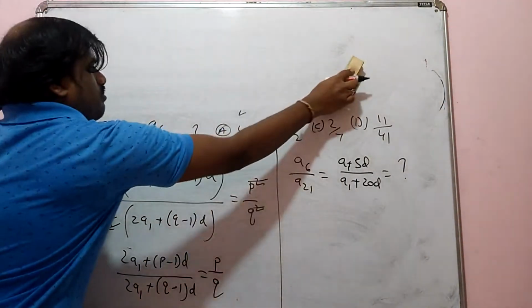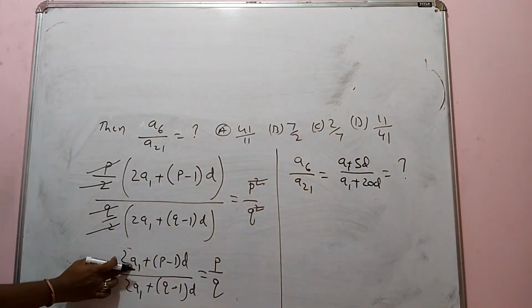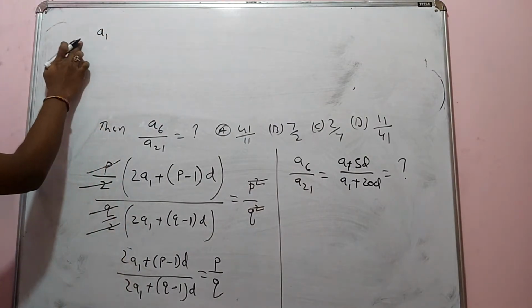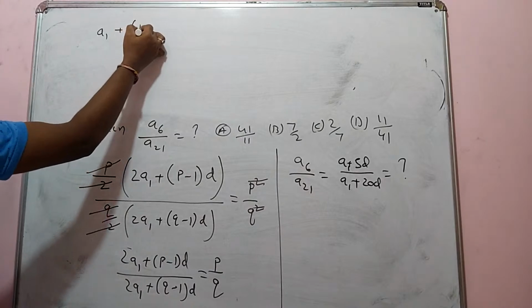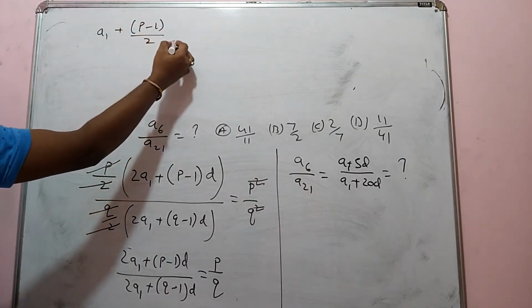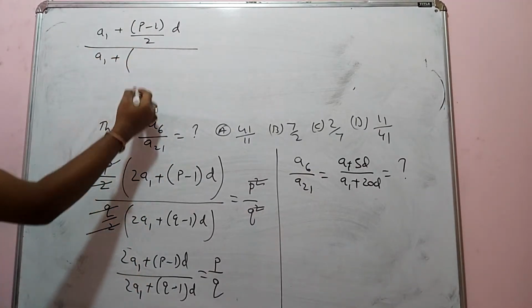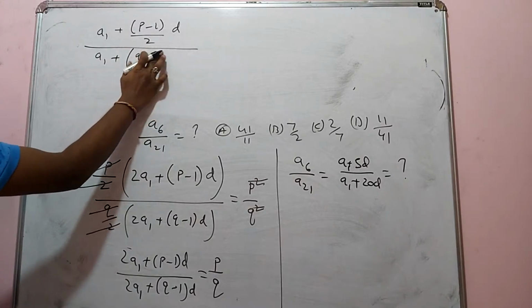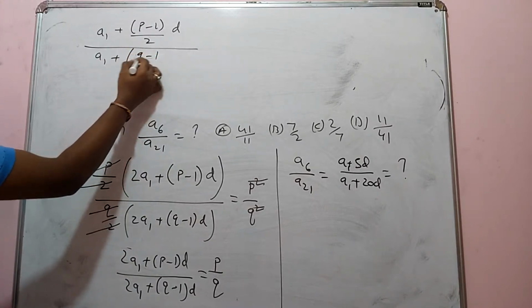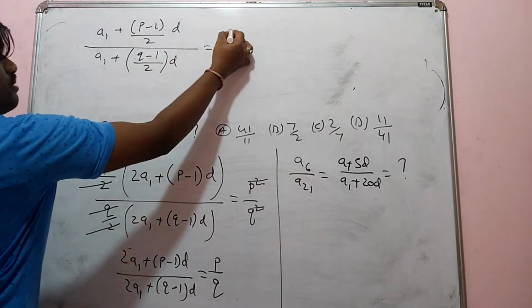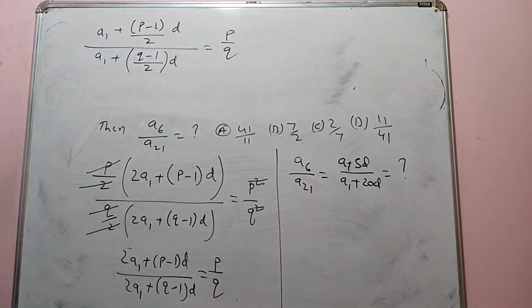So the pth term and qth term are given. Now if I divide by 2, I get A1 plus (P minus 1) by 2 into D, upon A1 plus (Q minus 1) by 2 into D. This I got as P by Q. I want to find the P value here, that is my intention.